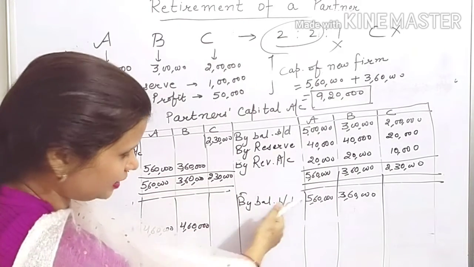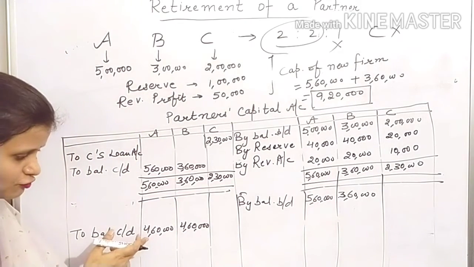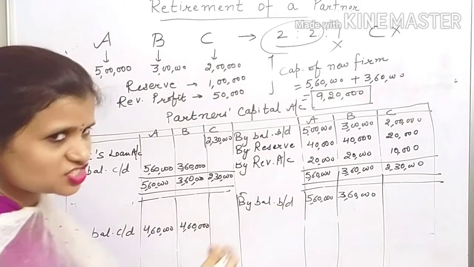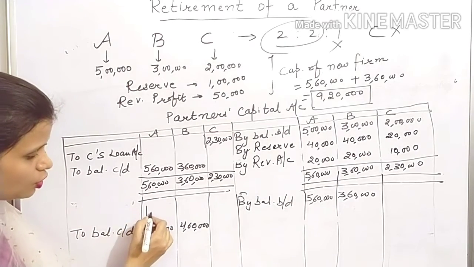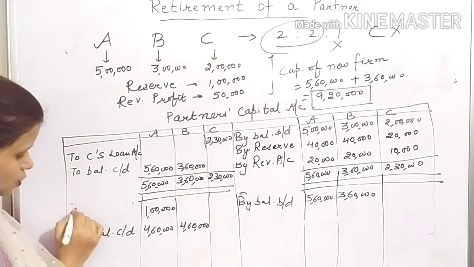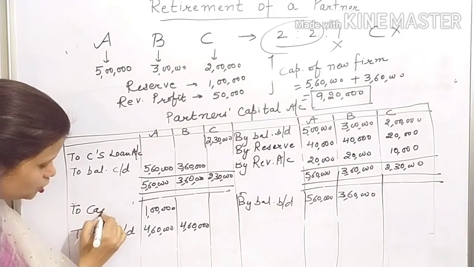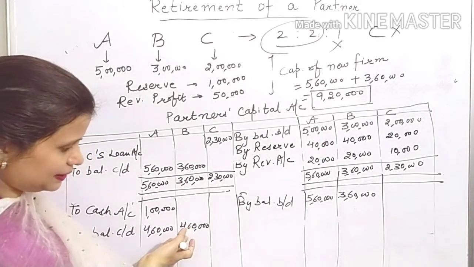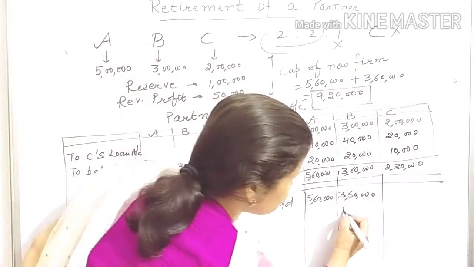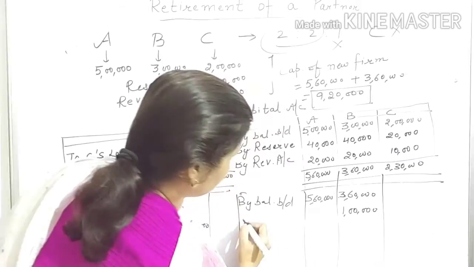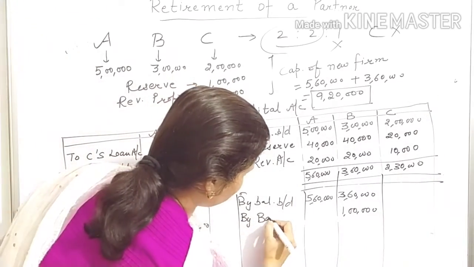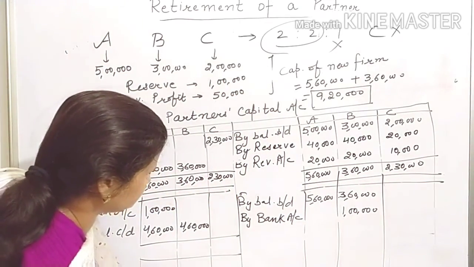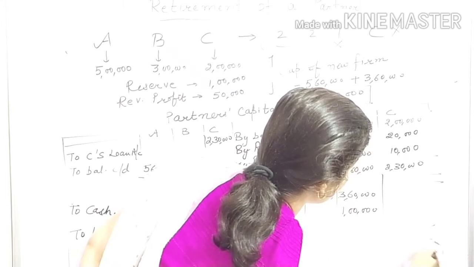A is required to maintain a balance of 4,60,000. And how much balance is there in A's capital? 5,60,000. So there is a surplus of 1 lakh. So here you will write down to cash or bank account, and in B's capital account there is a deficiency of 1 lakh. Again you will write down here by bank account or by bank or cash, anything you can write down. This is the second situation.